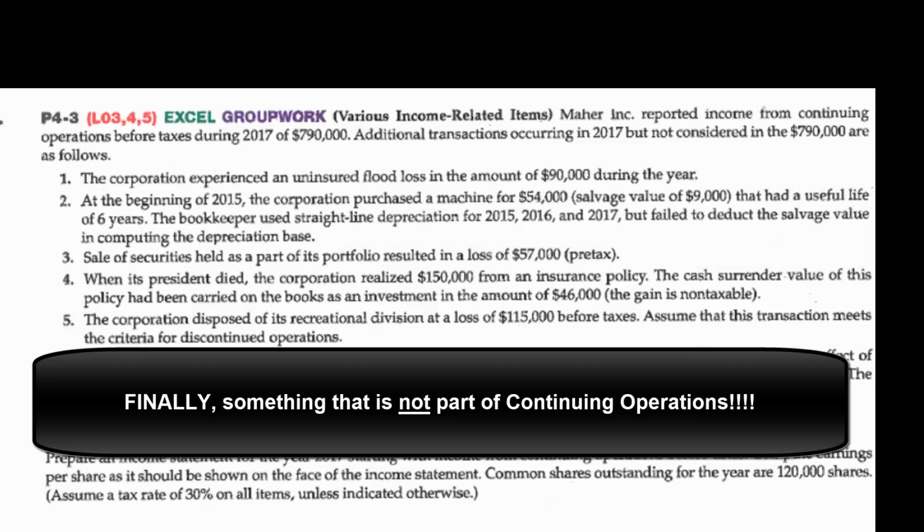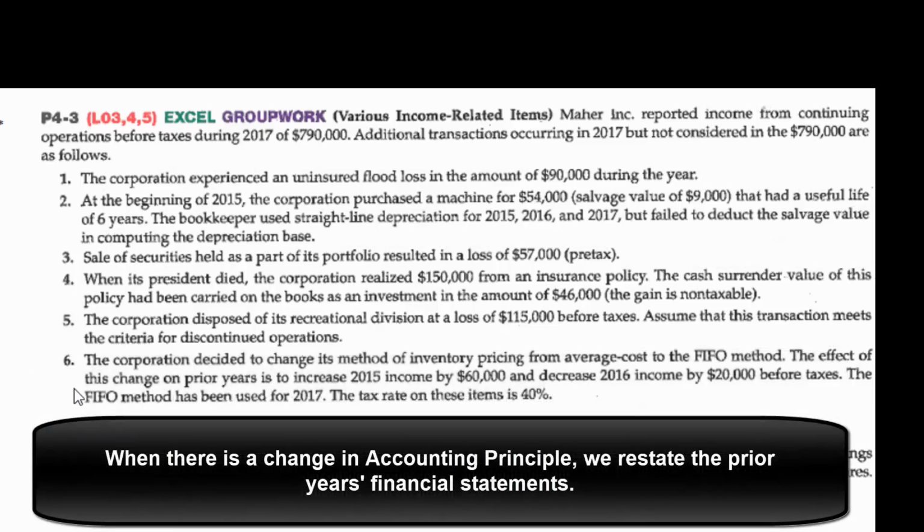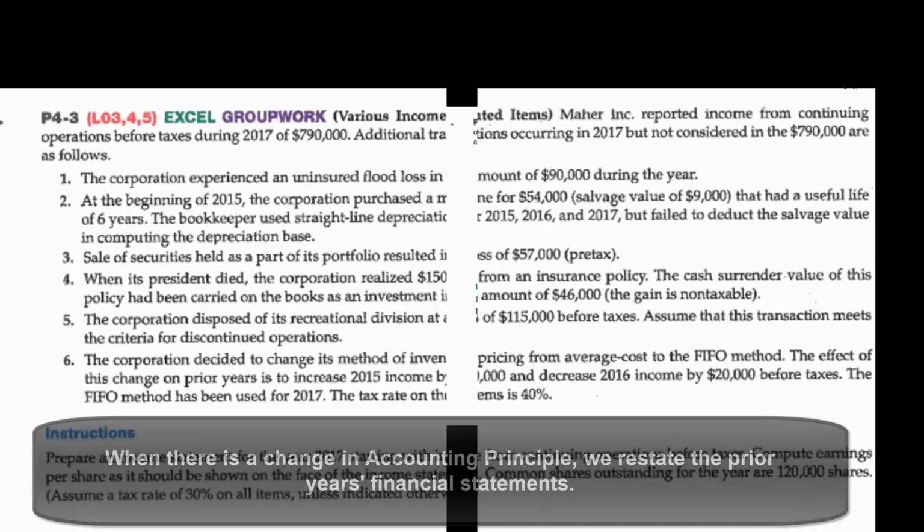So now finally we have something that's going to come down here below income from continuing operations. And then the corporation decided to change its method of inventory pricing from average cost to FIFO. The changes for prior years have already been made. We go back and we restate our financial statements for those prior years, and it tells us that we were using the FIFO method, the new method, during 2017, so there's nothing for us to do for number 6.